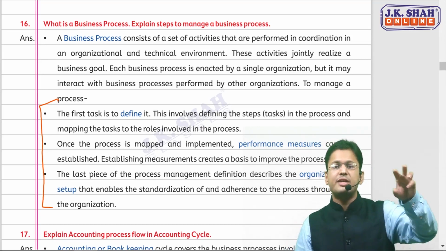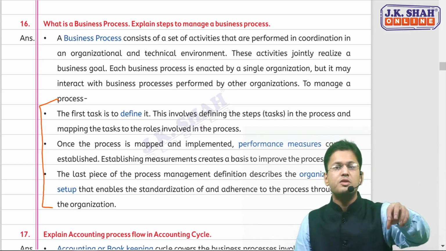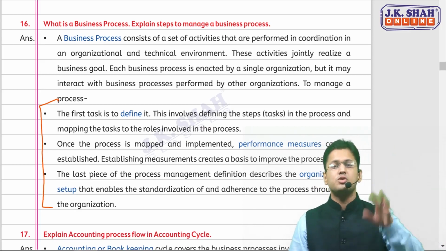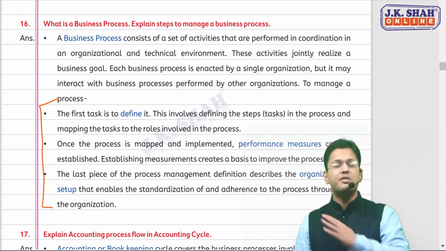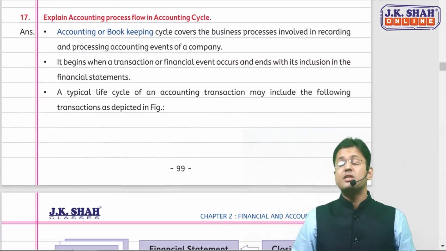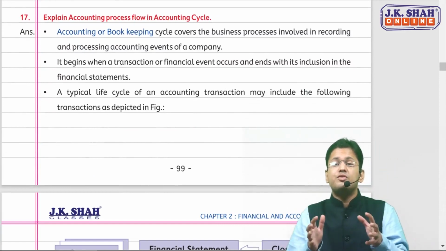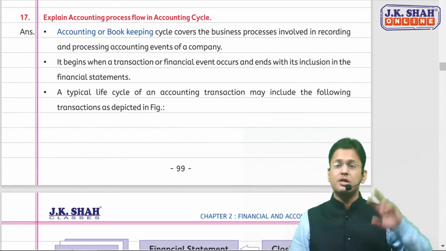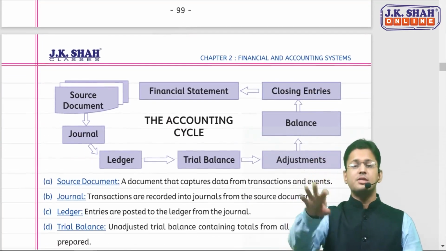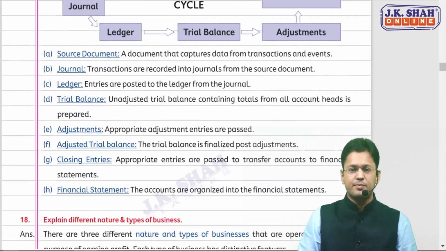First is to define that process, the steps in that process. Second is to establish the performance measurement for that process. And third is to set up an organization structure for that process so that it becomes standardized and everyone adheres to the same. This question, as I was talking about in the initial 6th question, is from the angle of software: if the accounting cycle or accounting flow is asked, the answer was that. And if there's no such point, then the answer would be this. The answer is very simple. So not taking it in detail, but just remember these things.